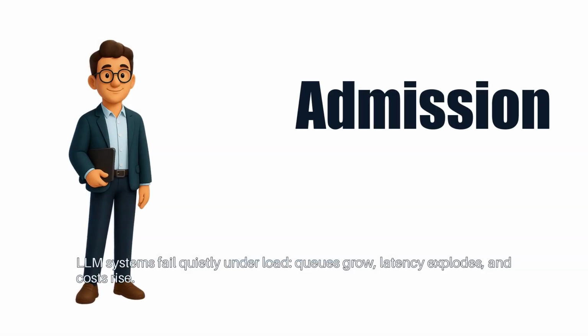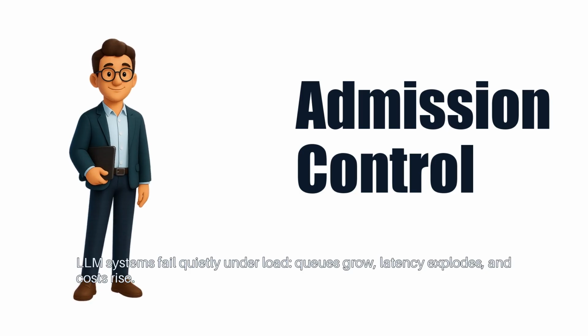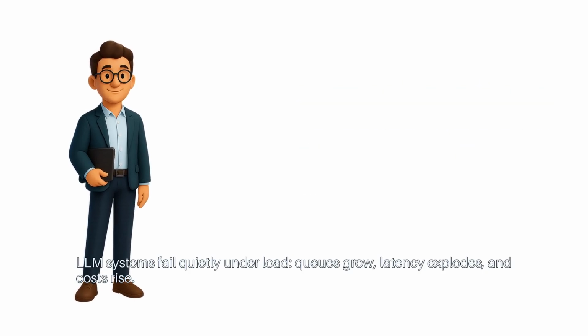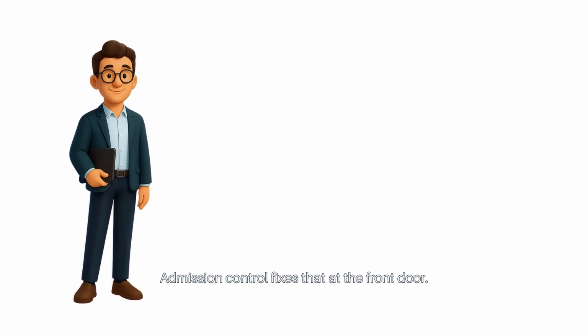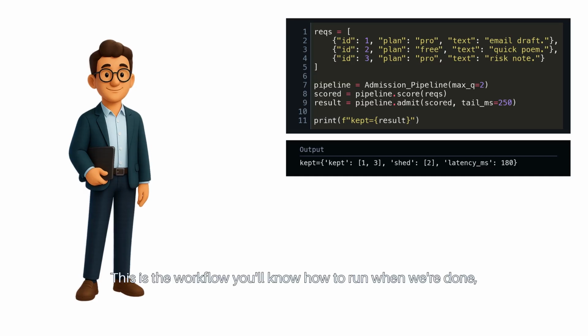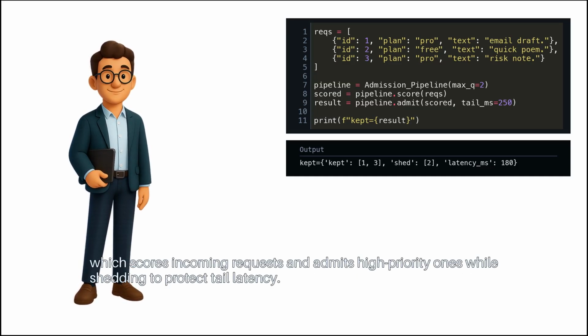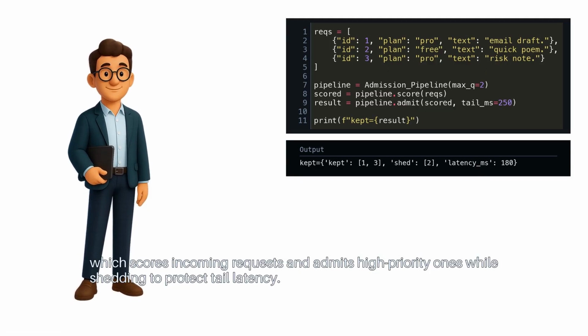LLM systems fail quietly under load. Queues grow, latency explodes, and costs rise. Admission control fixes that at the front door. This is the workflow you'll know how to run when we're done, which scores incoming requests and admits high-priority ones while shedding to protect tail latency.